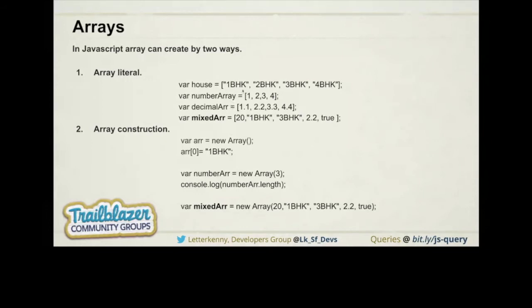I already said in the previous slide that we can create a mixed data type array, in which we have a number, a string, a decimal number, and also a boolean. So we are able to create a single array with different data types, and that's how we can create an array by using array literals.